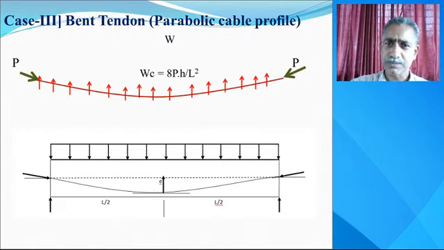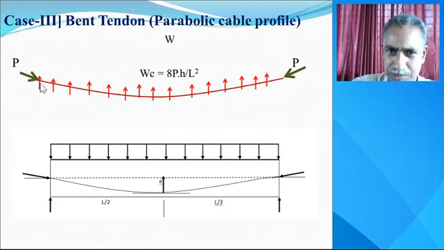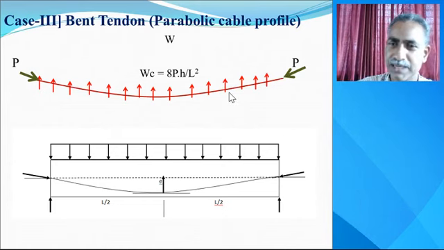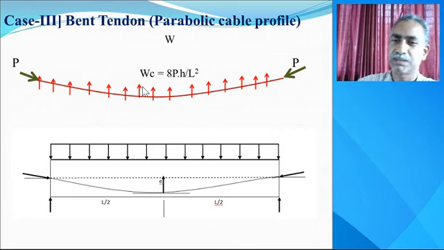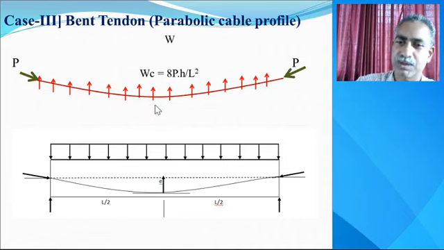Now, this is the bent tendon or parabolic cable profile. Because of the parabolic cable profile, it applies the load in the reverse direction to the external load or self weight, and this load can be found using the equation of parabola. We know the bending moment. Bending moment is equal to WL square divided by 8. What is W? It is the load. Here W is replaced by WC. WC is the load, or WP.